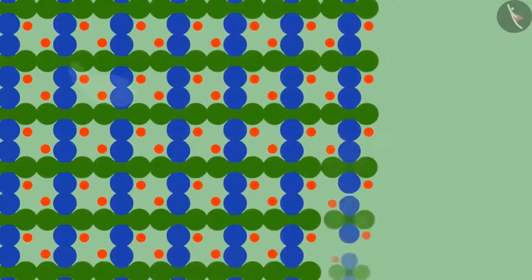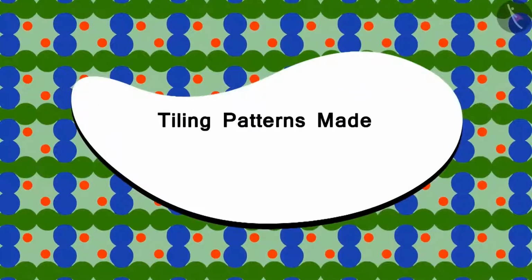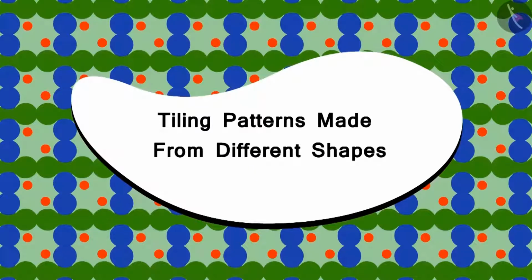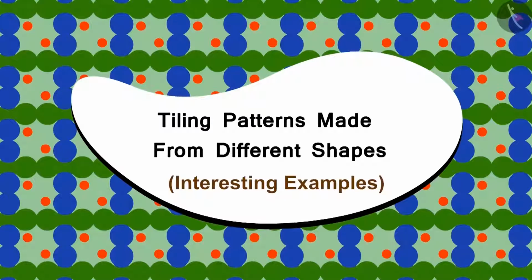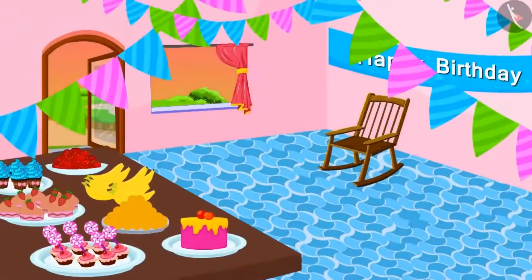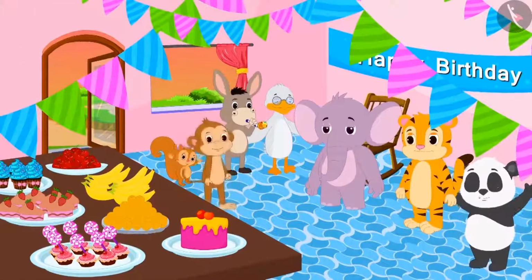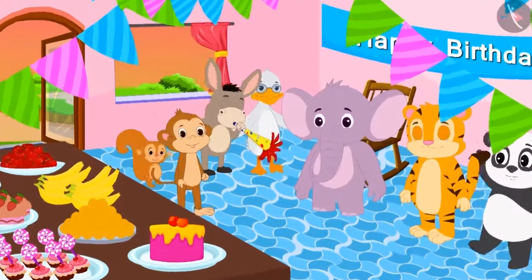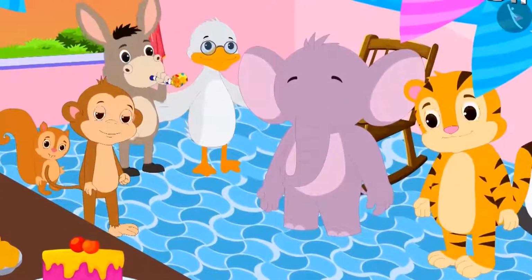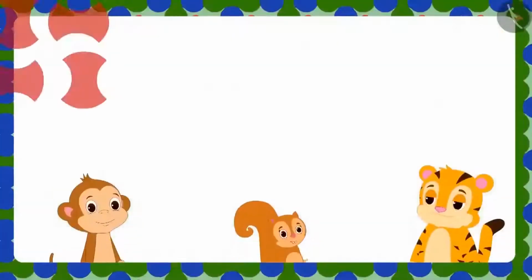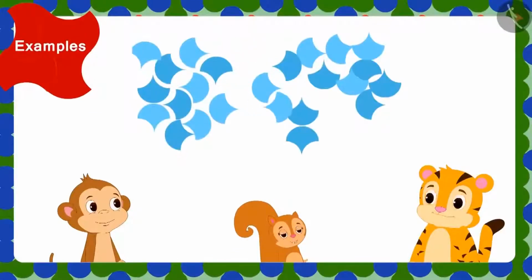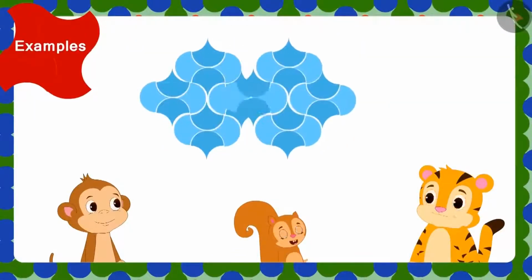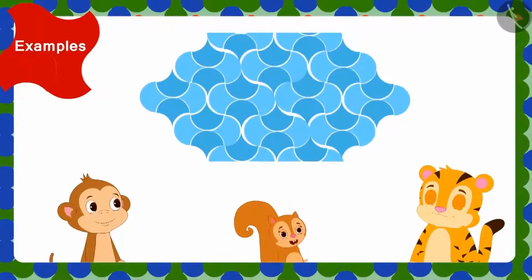In the previous lesson, we learnt about tiling patterns made from different shapes. In this lesson, we will learn more about this through interesting examples. Sher Khan, Chanda and Babban have come to Appu's birthday party. On seeing the design made with tiles on Appu's floor, they also thought of using such tiles to make beautiful designs in their house.